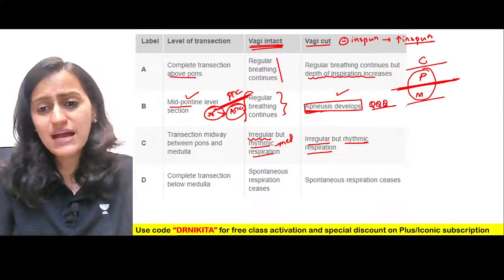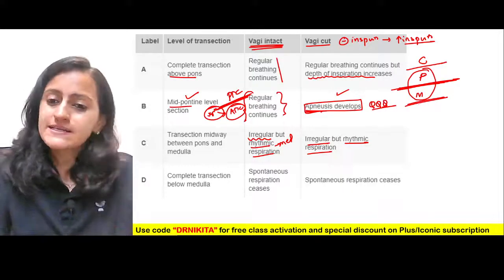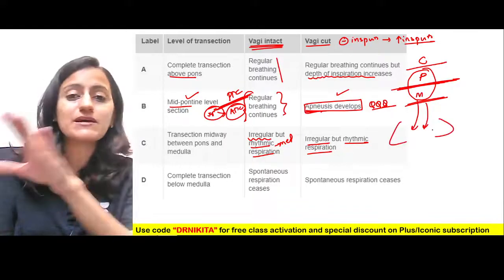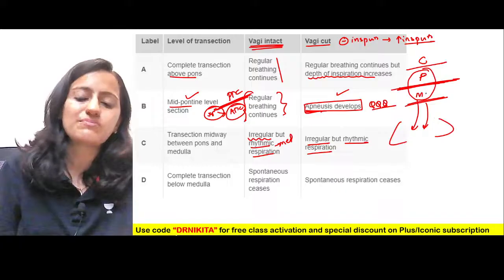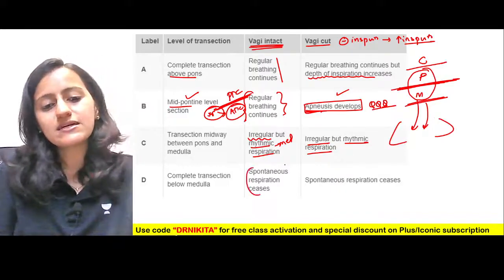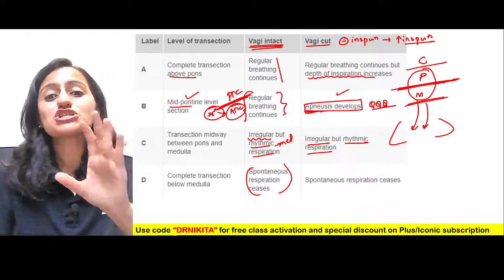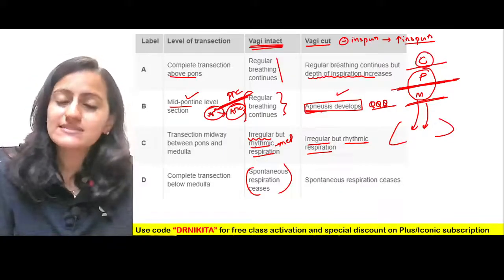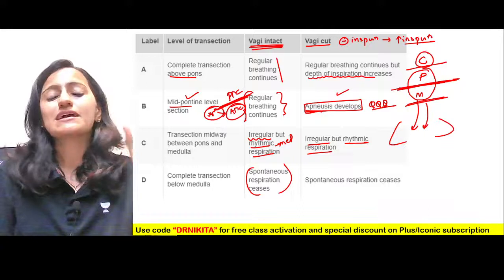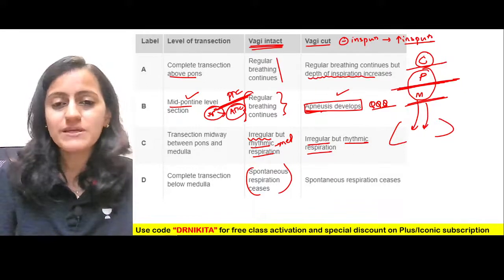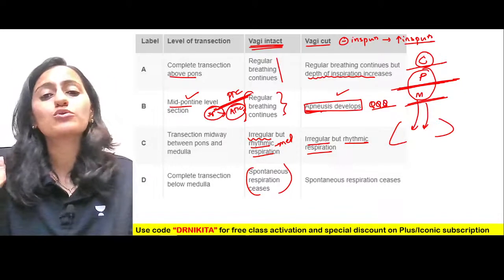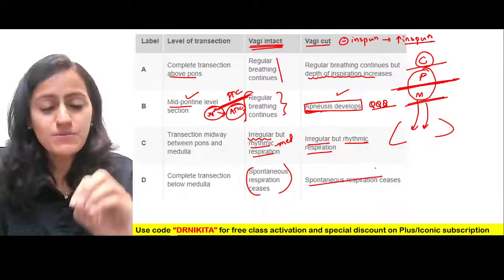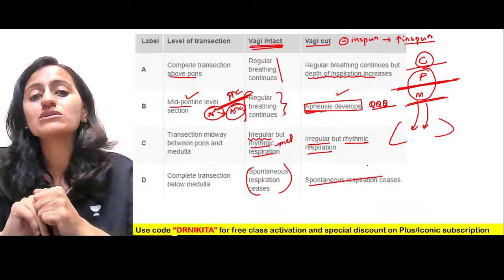Now, if there is a transection below the medulla, basically all the connections going to the lungs will be gone. So here the spontaneous respiration will stop. Now it will be only the cerebral cortex which will control the breathing. That means only voluntary control will be there. Involuntary control will be lost. So the spontaneous respiration will stop when the transection is below the medulla.